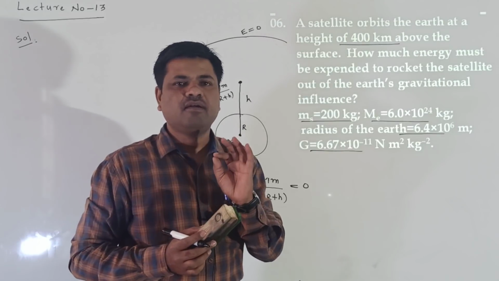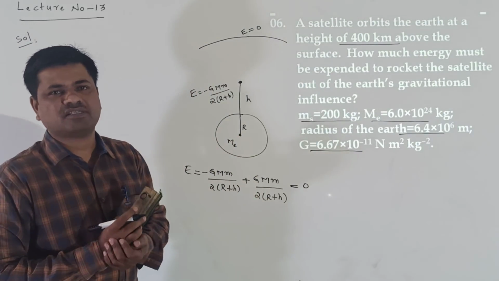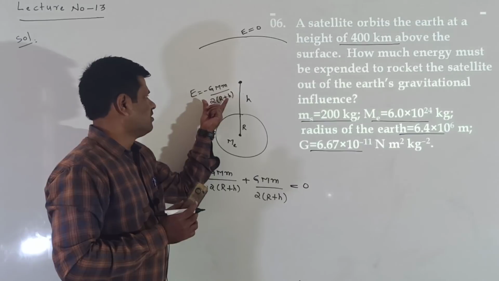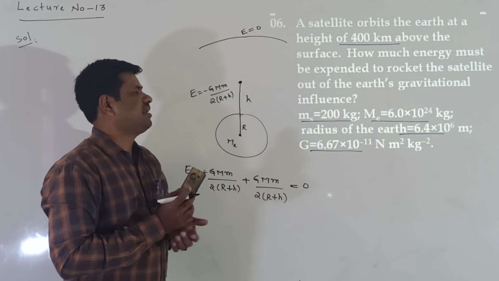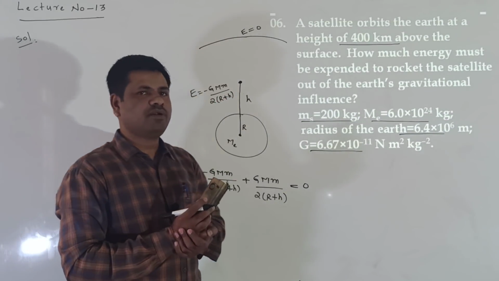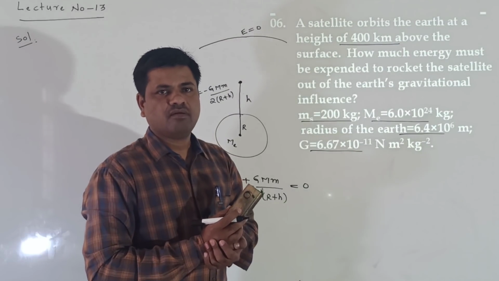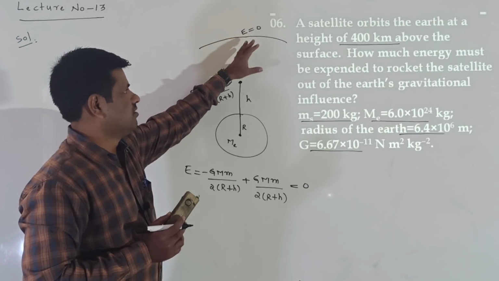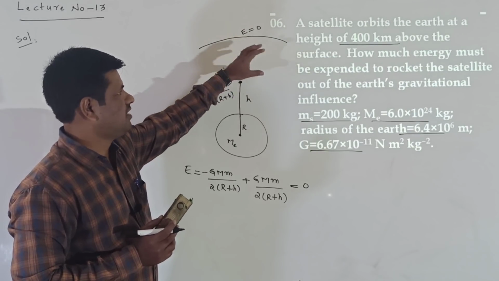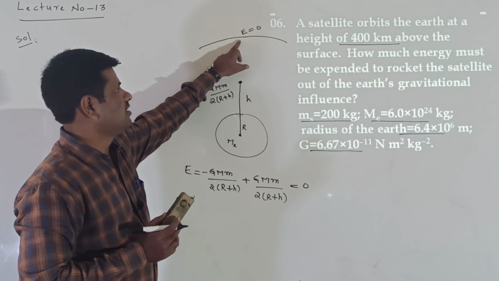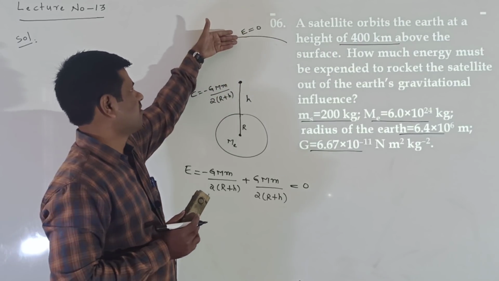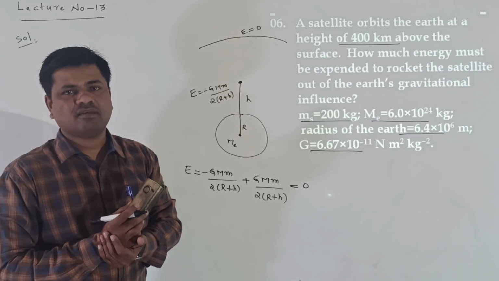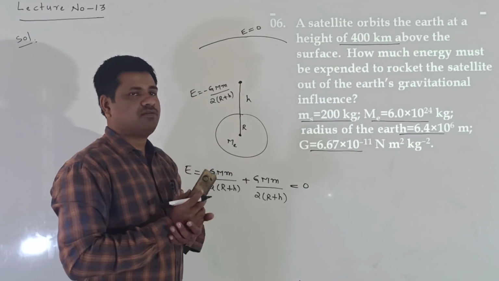This is a very main and important concept here. At height H, the energy is minus GMm by 2 into (R plus H). Now, in order for the satellite to cross the gravitational field of Earth, how much energy do we have to supply?